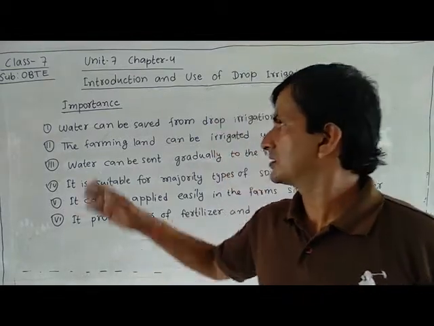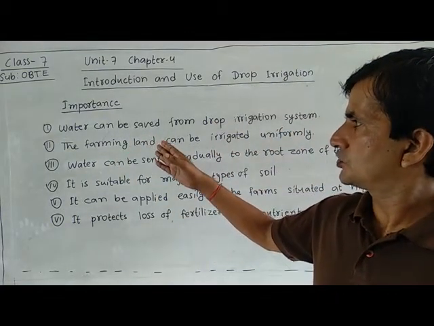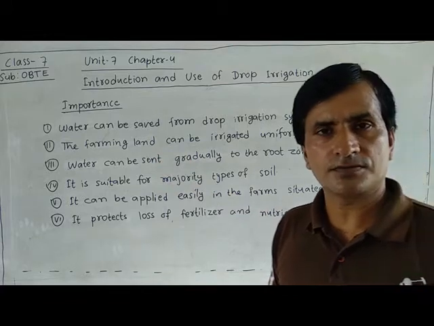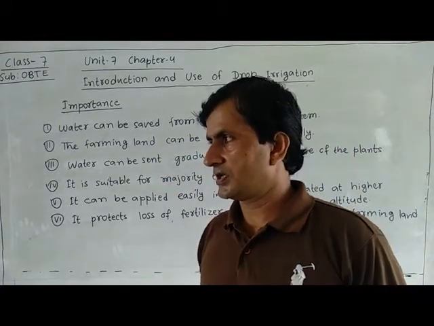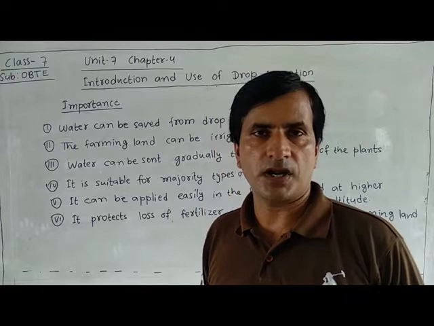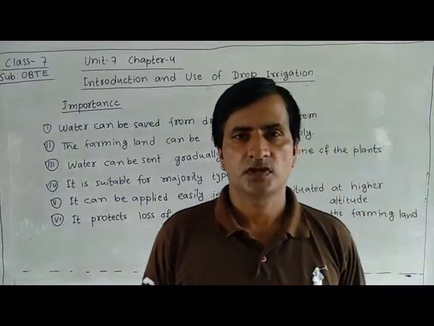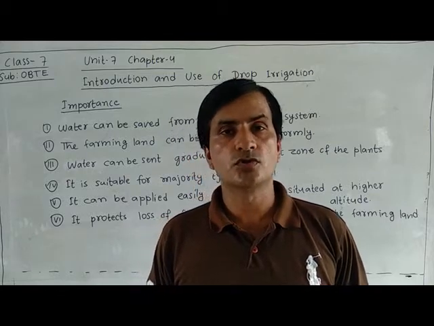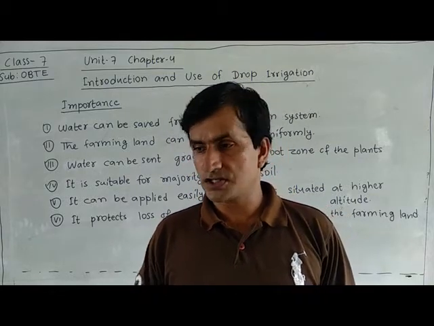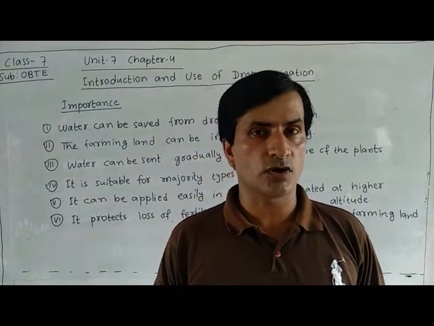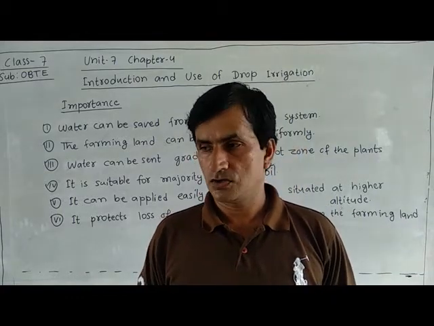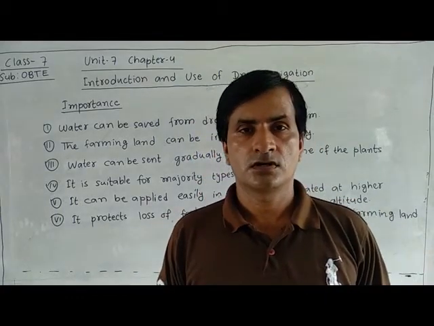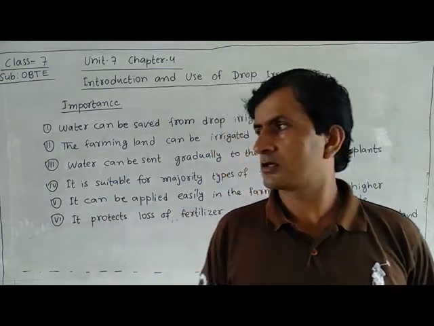It is suitable for almost all types of soil and all types of plants. Plants can get water easily. Water will go to the root zone of the plant. Excess water and excess fertilizer will not be lost in this system.